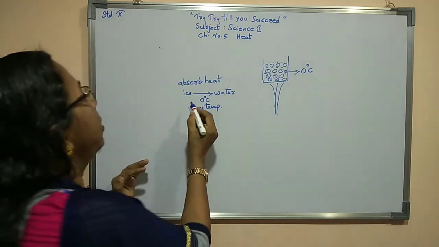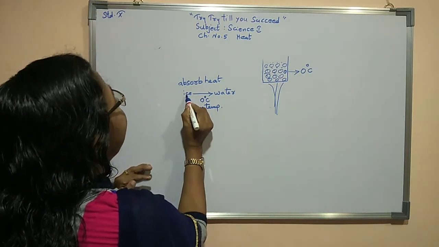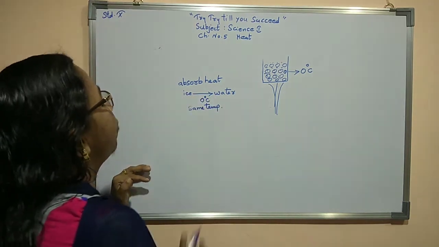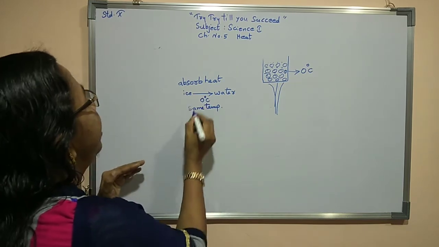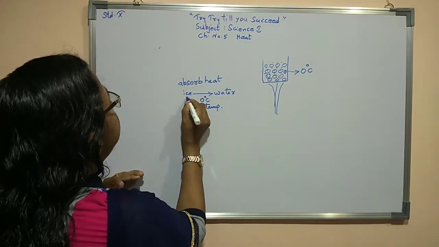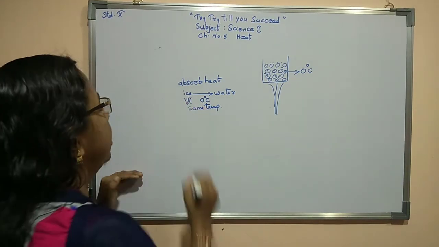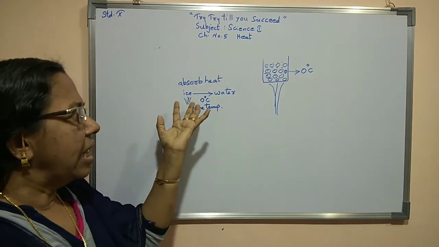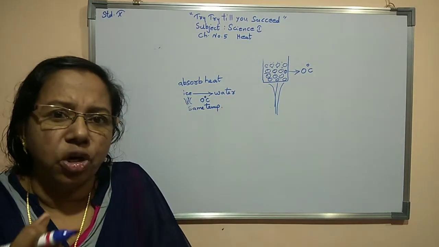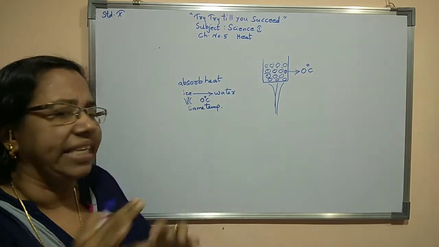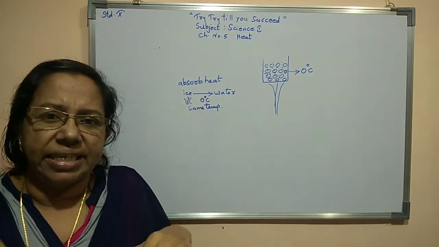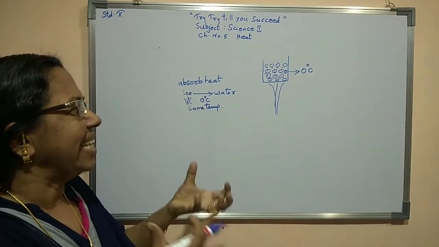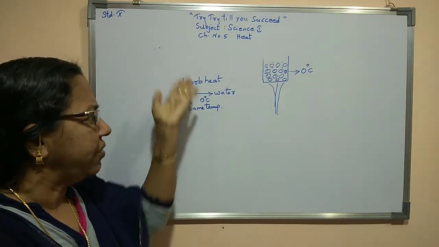Now one more thing, what is happening? When ice transforms to water, at that particular time we are supplying heat. The heat which it is absorbing does not change the temperature, the temperature remains constant.